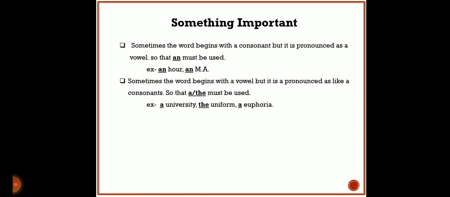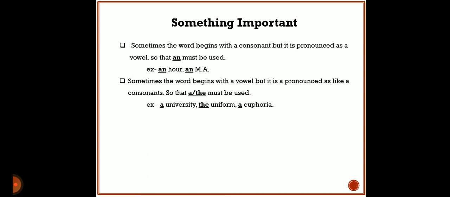So students, today we have seen the most important topic of grammar, that is articles. In every piece of English writing, you come across these words. It is the most used word or letter that we have seen.